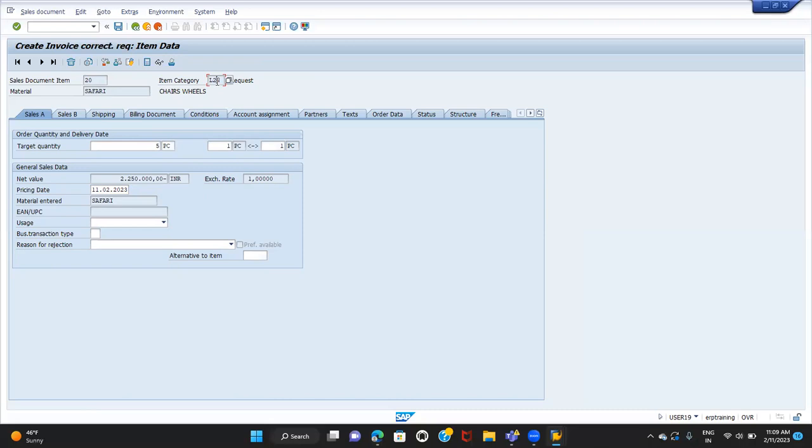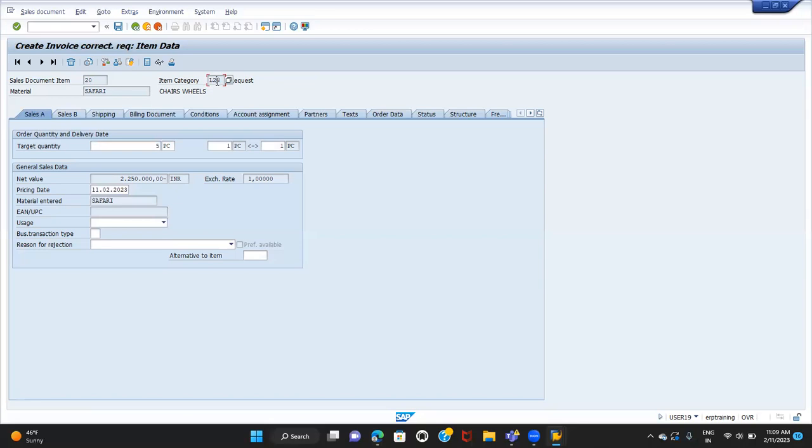Actually, what is a schedule line? Basically, schedule lines are for when the goods are moving out. The goods have already moved, right? So there will not be any schedule line. That is the logic behind it. Schedule lines in a sales order will be converted into delivery documents.